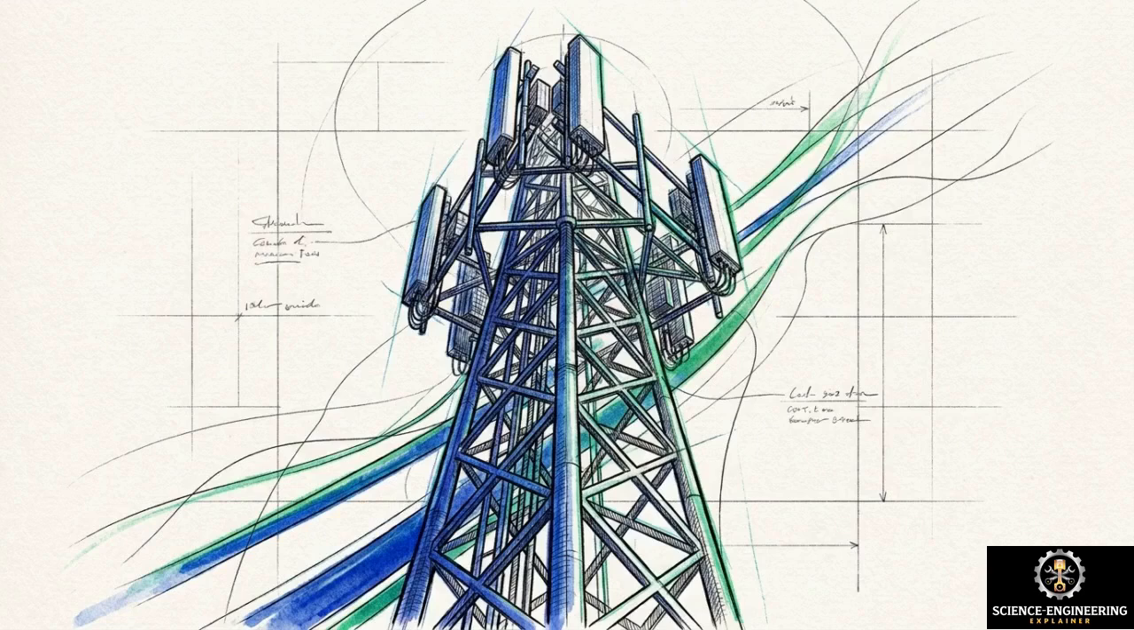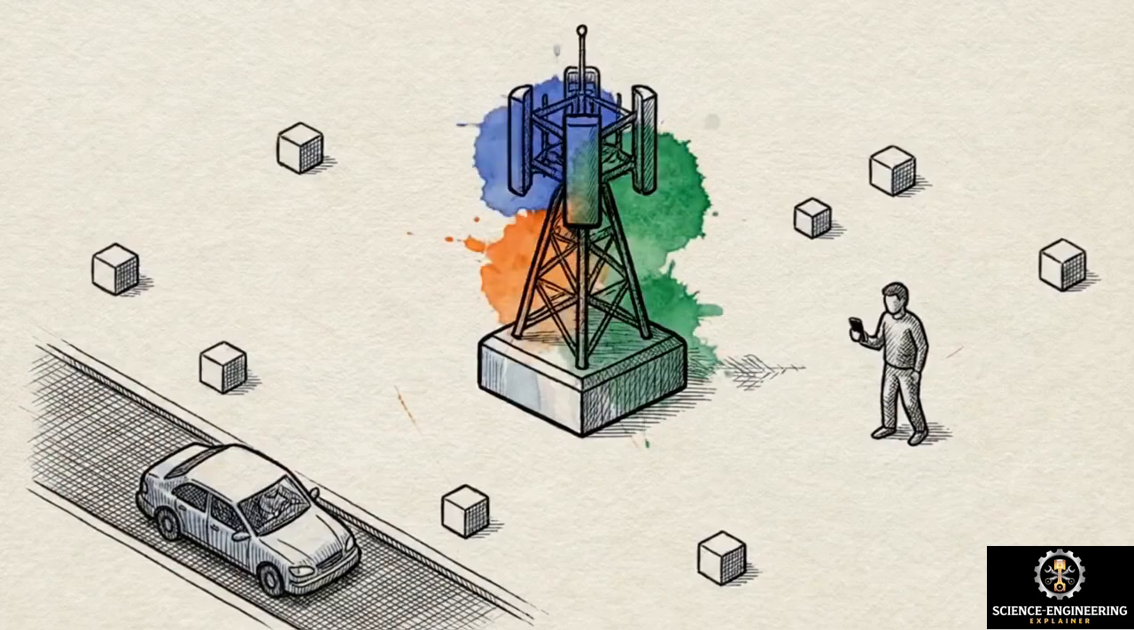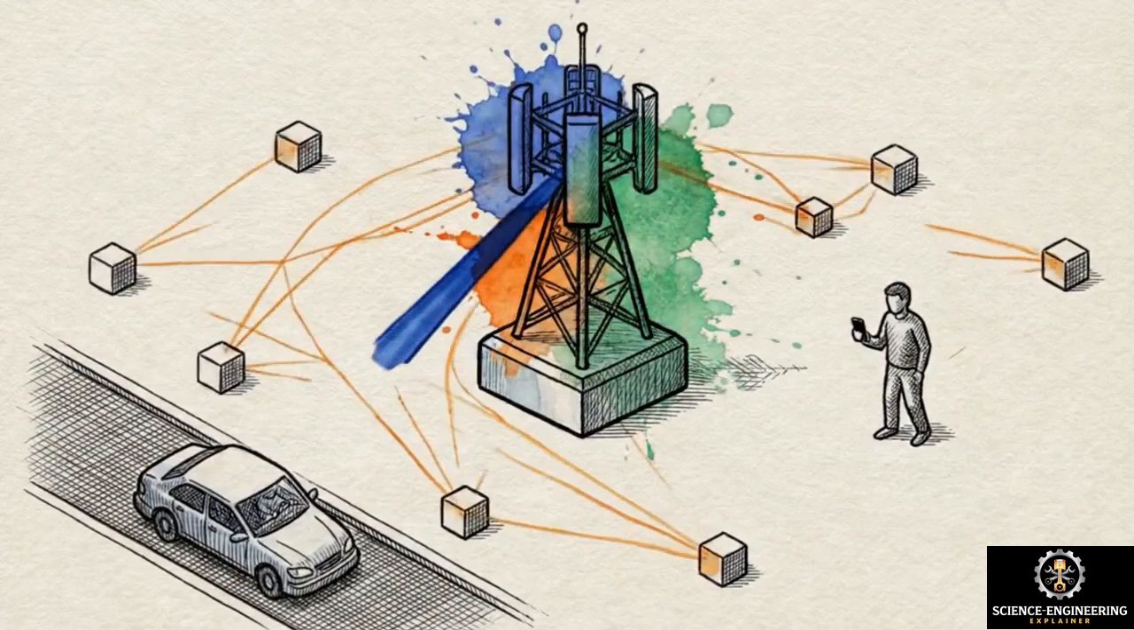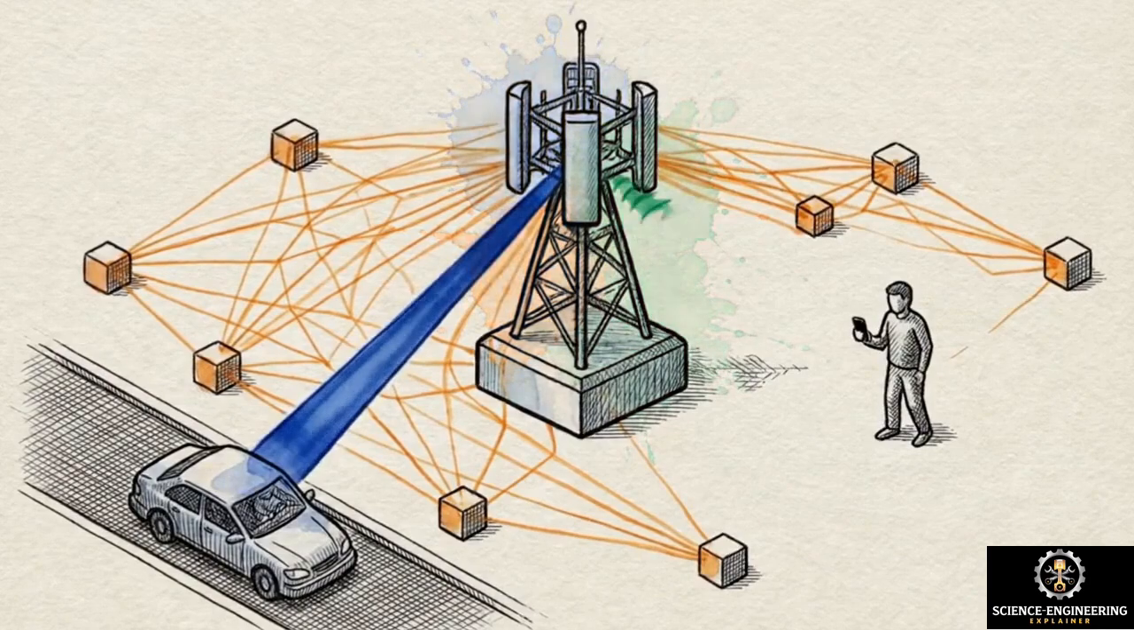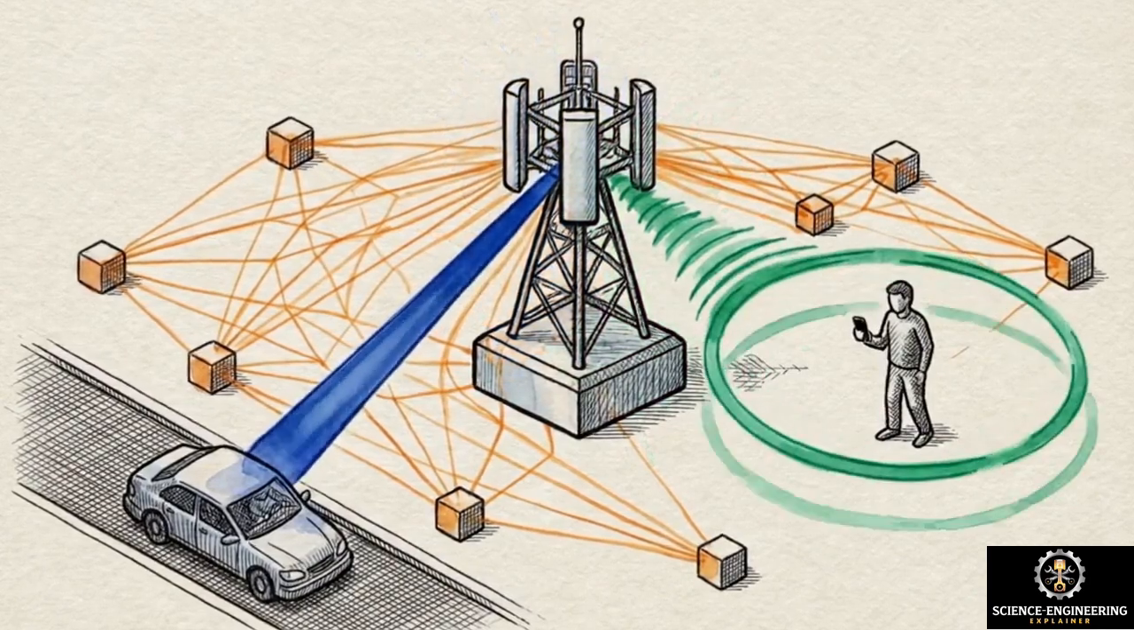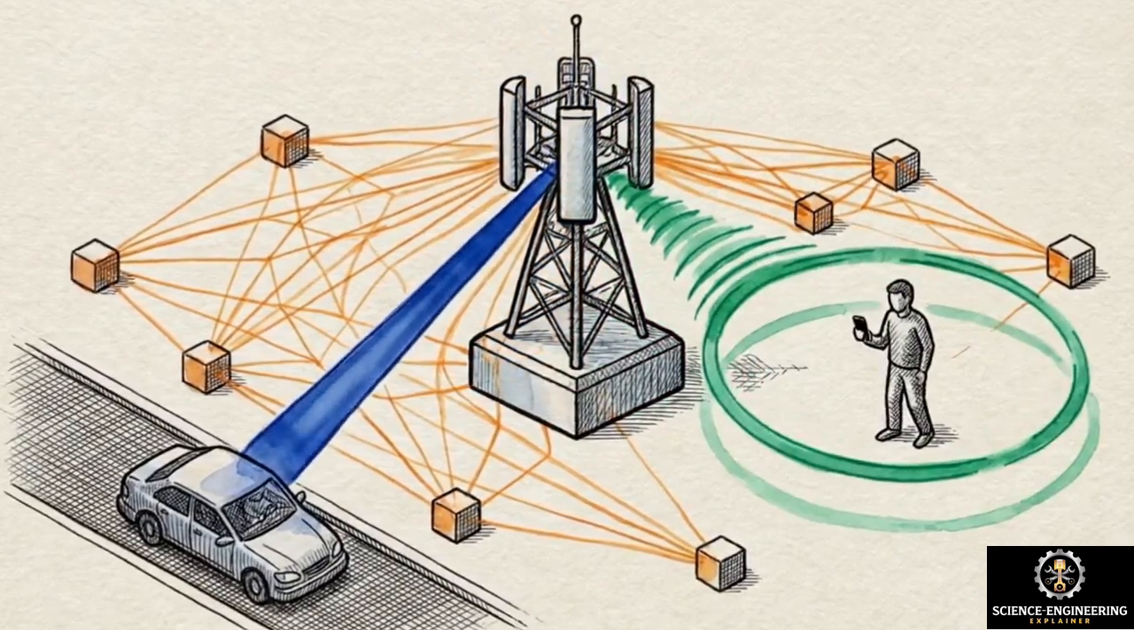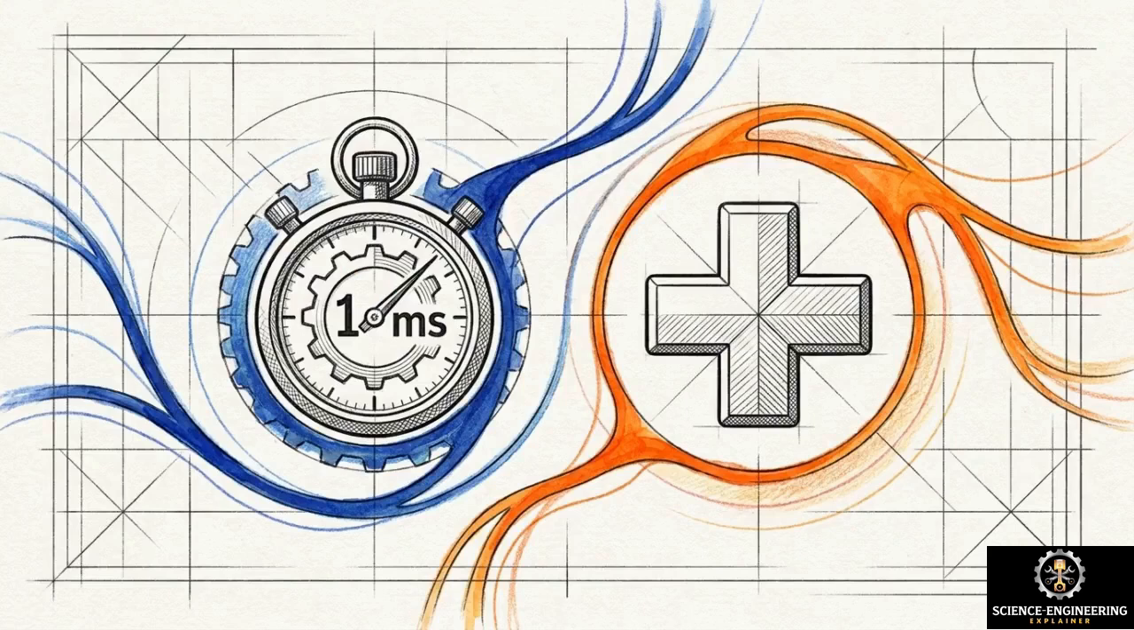5G was engineered to solve three contradictory requirements within a single infrastructure. Beyond increasing consumer bandwidth, the protocol architecture had to simultaneously handle massive device density and near-zero latency reliability. The first requirement is Ultra-Reliable Low-Latency Communication, or URLLC.